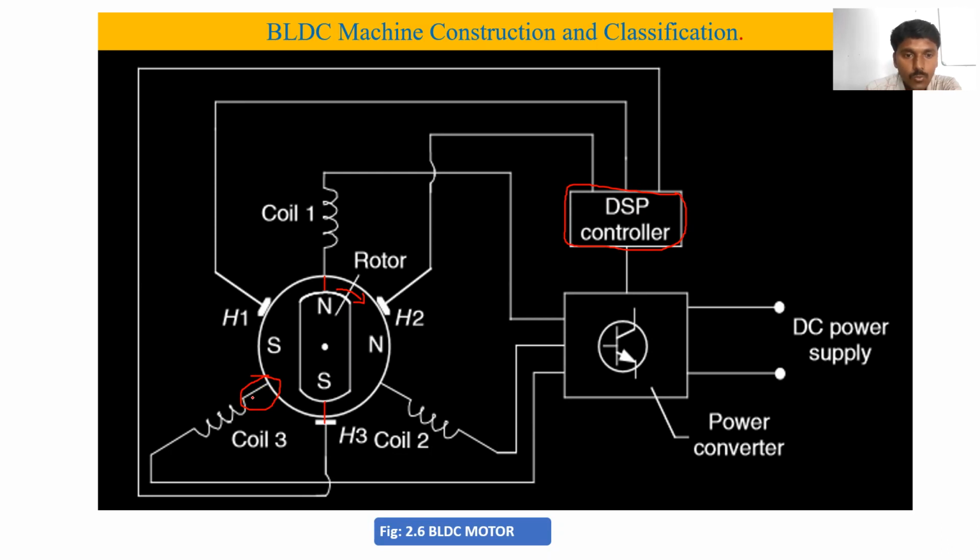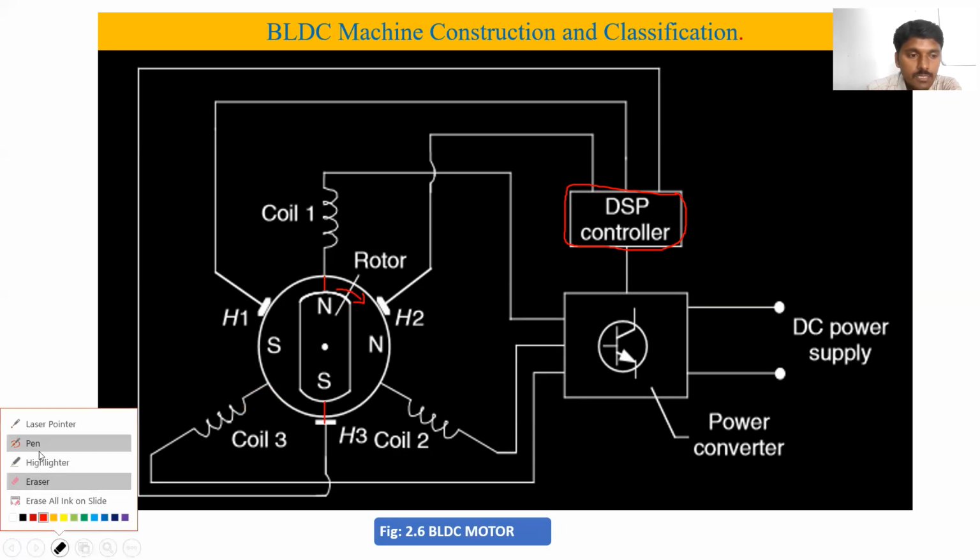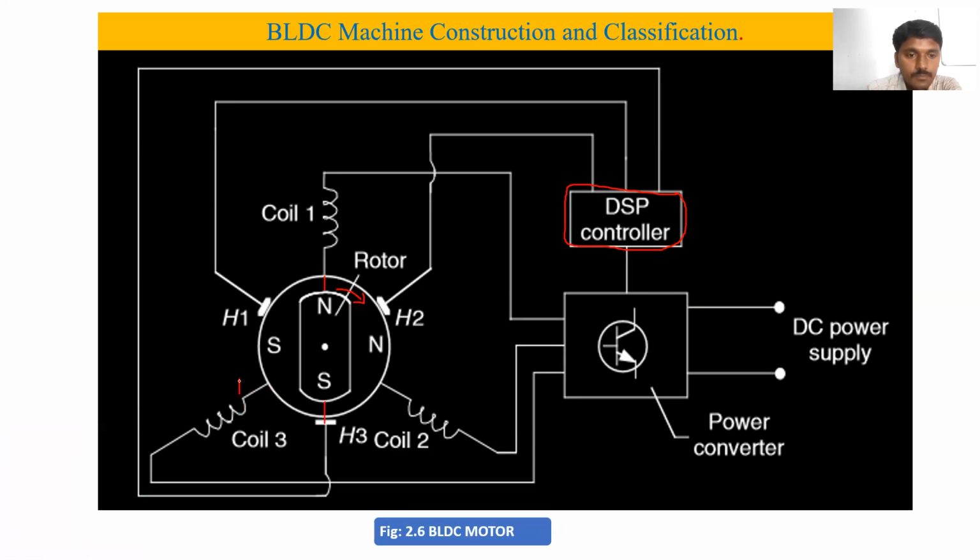Whenever current is flowing through this coil, it will become a north pole, and here the south pole is already present. So it will attract the rotor to this side. Is it clear? It will attract it to this side.